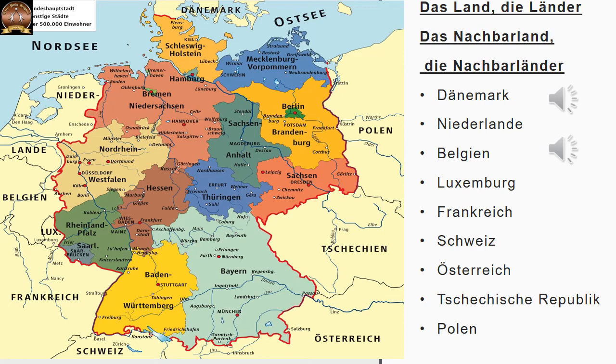Schweiz. Schweiz is Switzerland. You must be knowing everyone, Switzerland. Österreich. Österreich is Austria. Tschechische Republik. Now Tschechien, it is written over here. It is the old name. The new name is Tschechische Republik. And the last one is Polen. Polen means Poland.